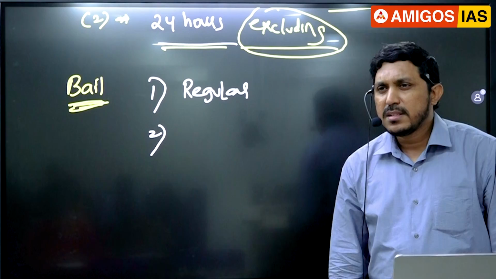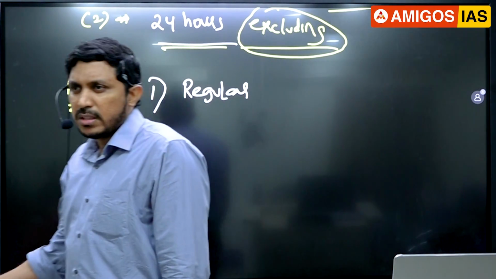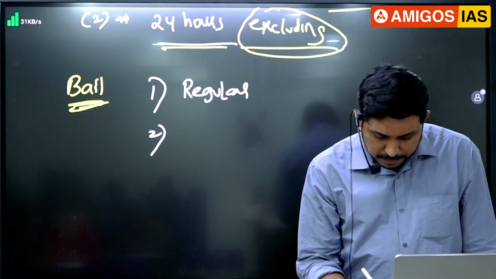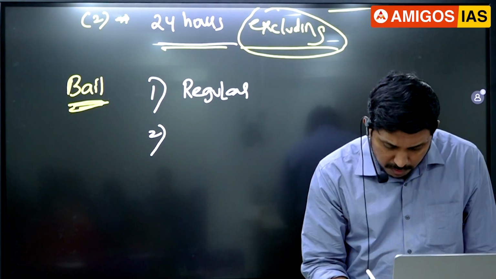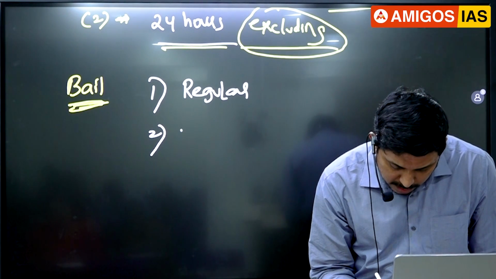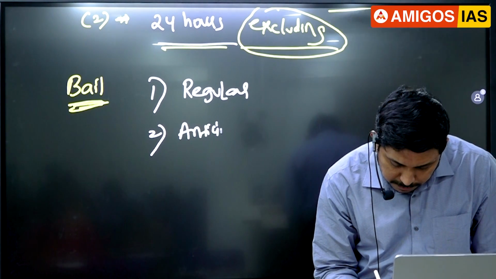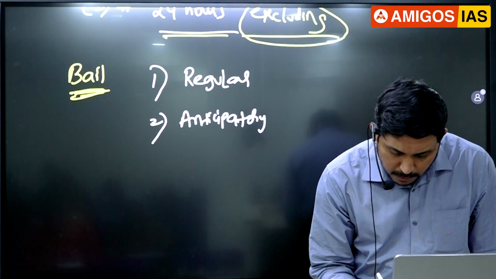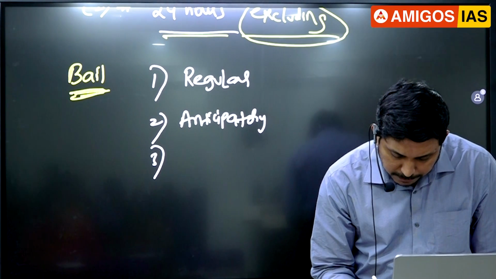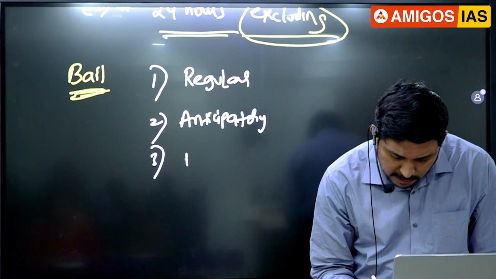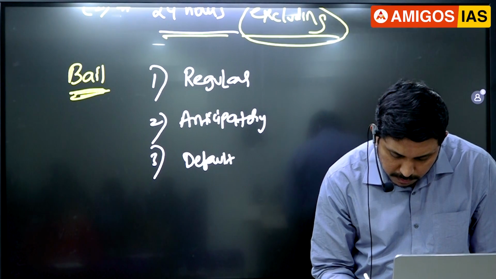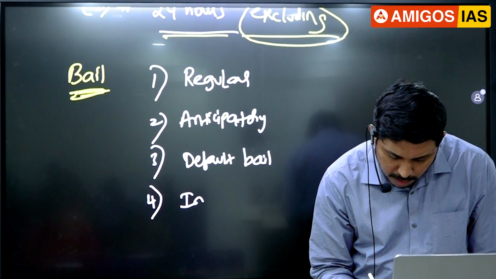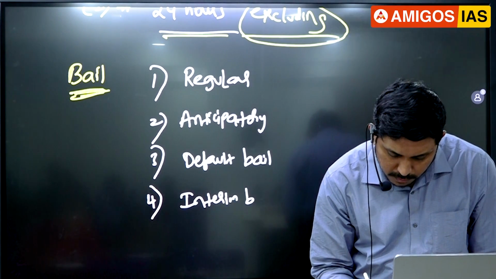Regular bail means what, guys? Generally either the police or the magistrate can give you bail in any case. So here regular bail is there. Second one is anticipatory bail. Third one is default bail. Fourth one is interim bail.